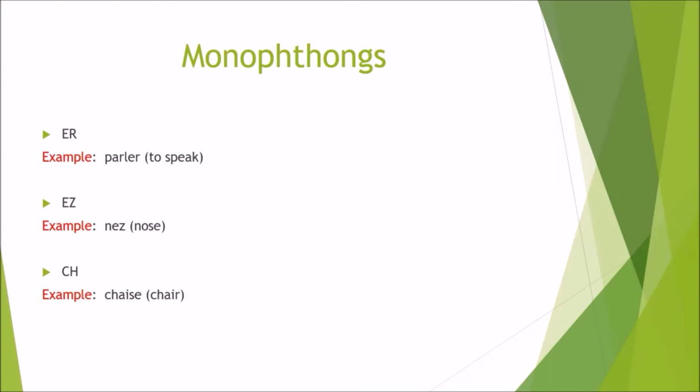When E and Z come together, E has sound A: nez, means nose. CH in French is never pronounced as ch; it is always pronounced as sh. So it is chaise, chair.